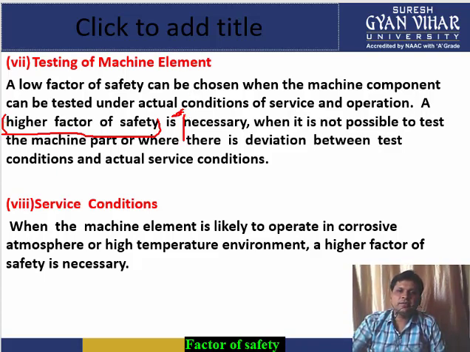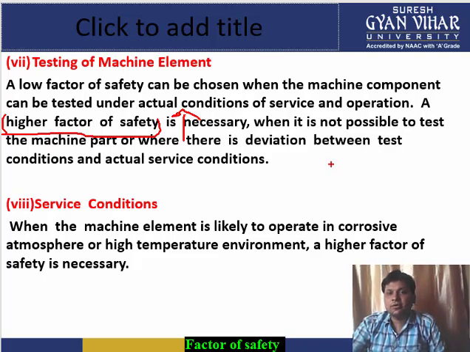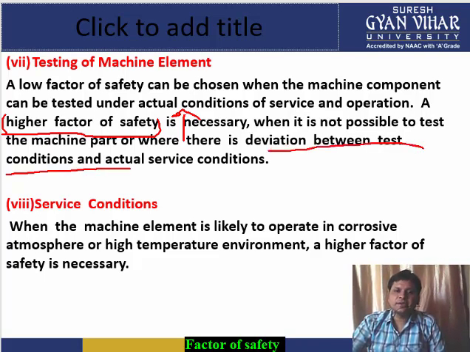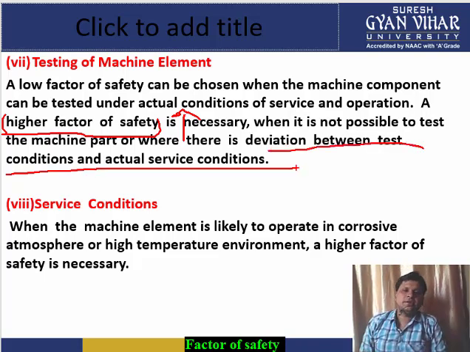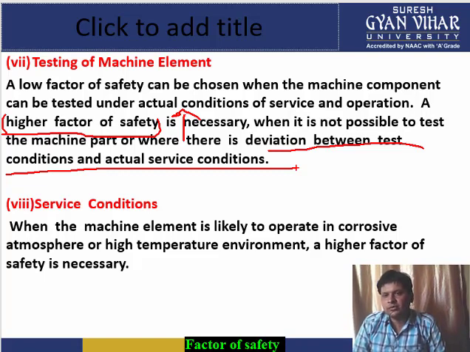A high factor of safety is also important when it is not possible to test the machine part, or where there is deviation between test conditions and actual service conditions. Such situations come when there is very much deviation between the test conditions and actual service conditions.